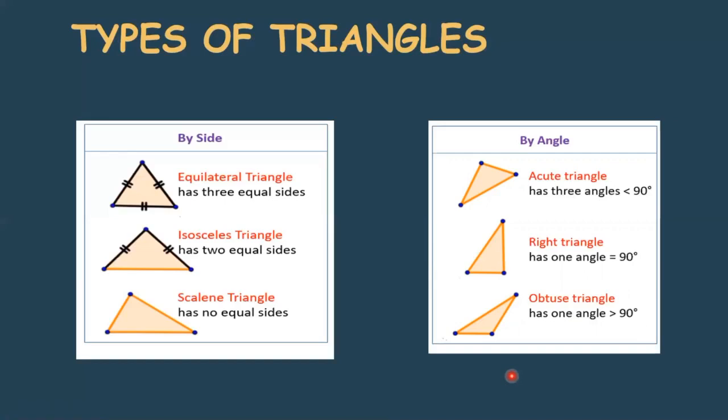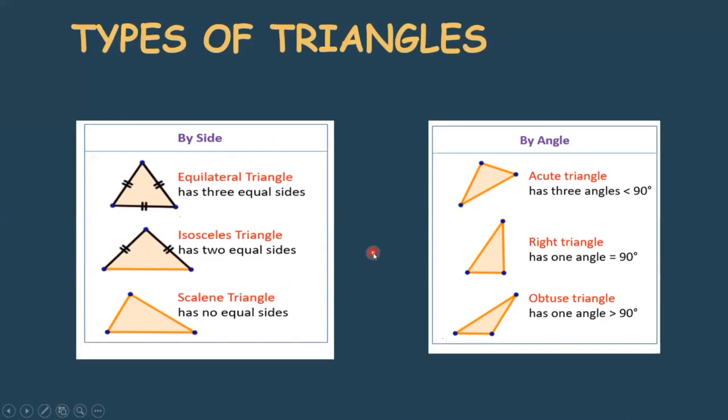So what is an acute angle? Let's understand. Yes, acute means it has three angles which are greater than 90 degrees. A right triangle means in that triangle, one angle will be equal to 90 degrees. Then obtuse means it has one angle less than 90 degrees. See, right now you have to concentrate on this differentiation. Currently, we are dealing with different types of triangles on the basis of sides. We are not concentrating on angles, but we will be learning and understanding more about this in the upcoming classes. Right now, just concentrate on this.